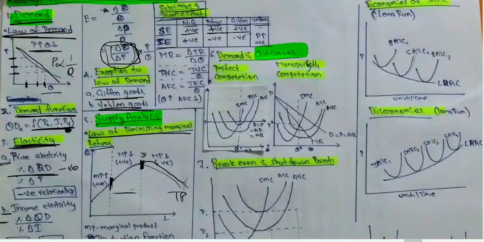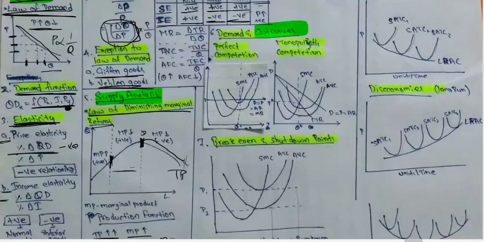Income effect. Income effect will be positive for normal goods. That is, when income increases, the consumption of goods increases. And it is negative for inferior goods, because when income increases, people start consuming less of that good. Giffen goods will be the same. Inferior and Giffen are the same. And Veblen is positive because when income increases, prices also increase, then people start buying more. Simply to say, when price increases more, the demand for Veblen goods will also increase. When price decreases, demand for Veblen goods also decreases.